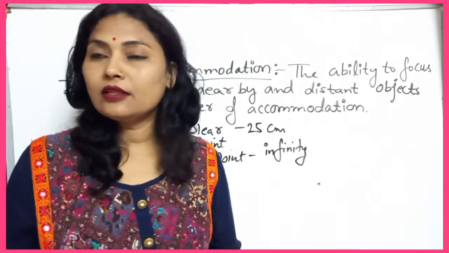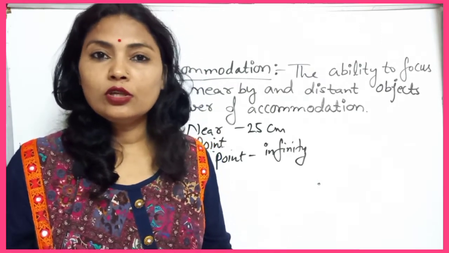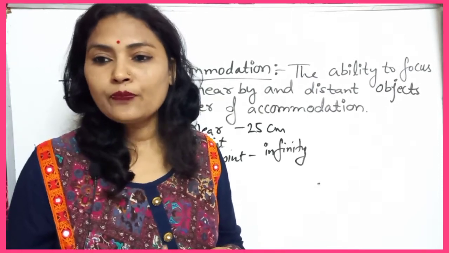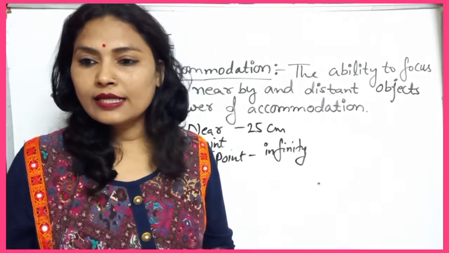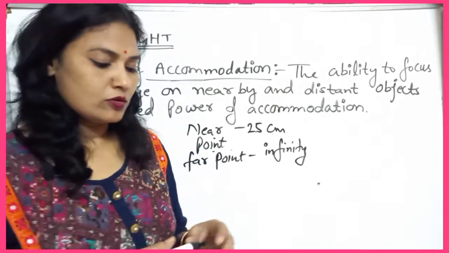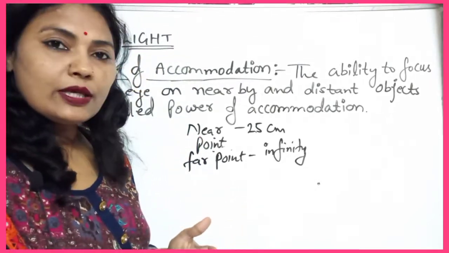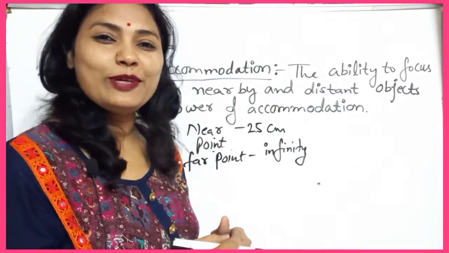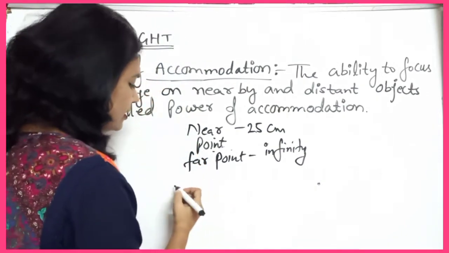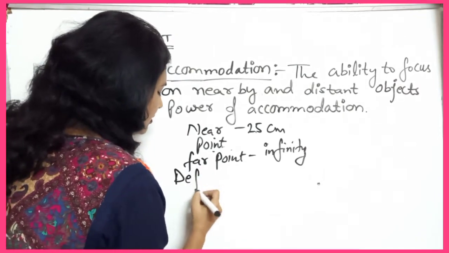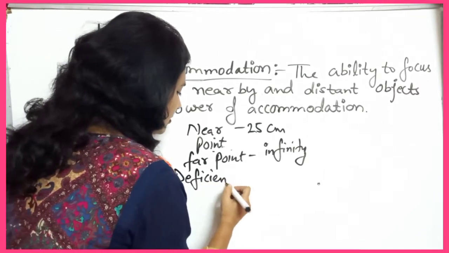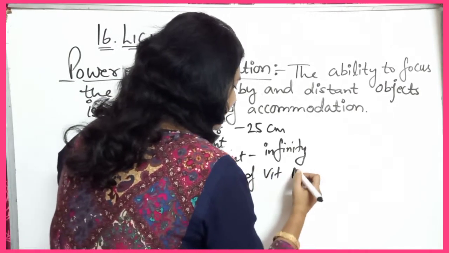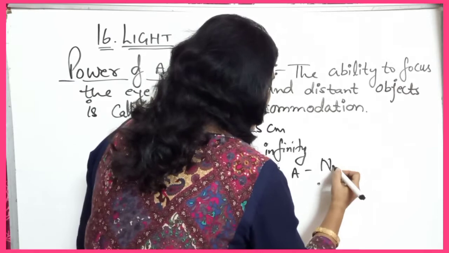We can also take vitamin A, eating fruits and vegetables rich in vitamin A, which help in preventing night blindness. You know that the disease caused by deficiency of vitamin A is night blindness. Deficiency of vitamin A causes night blindness.